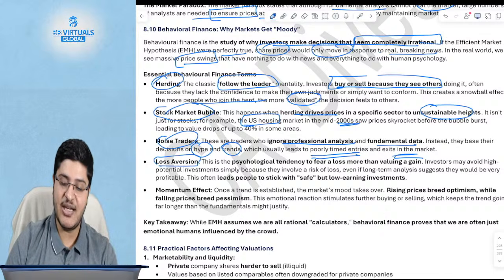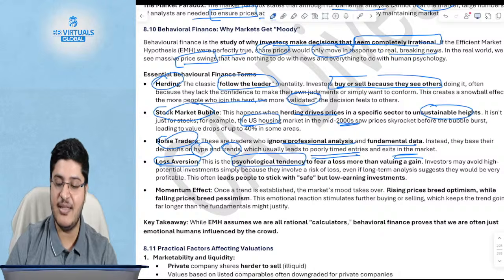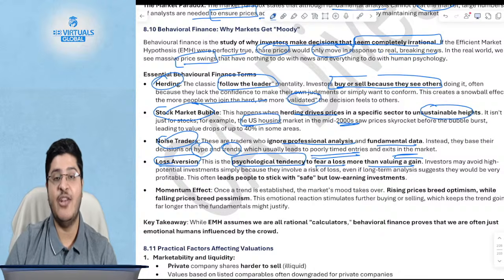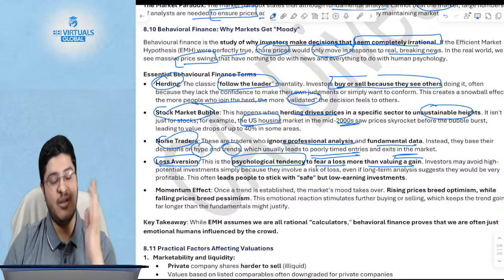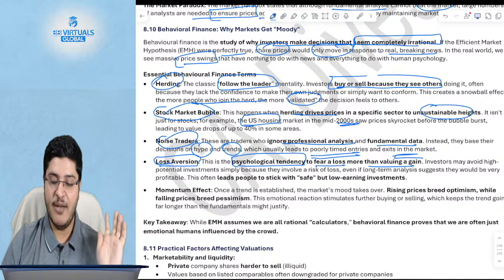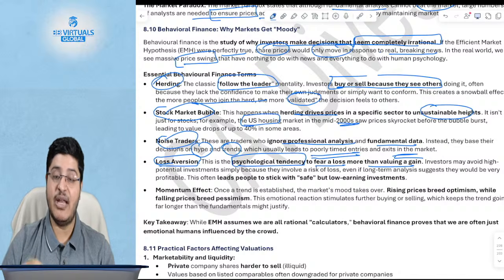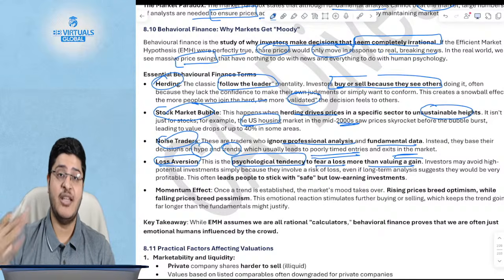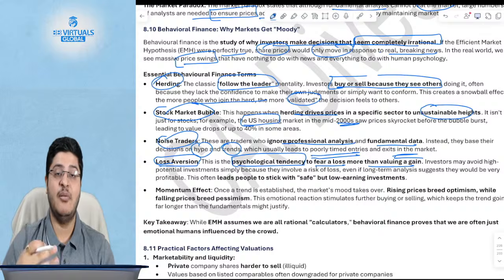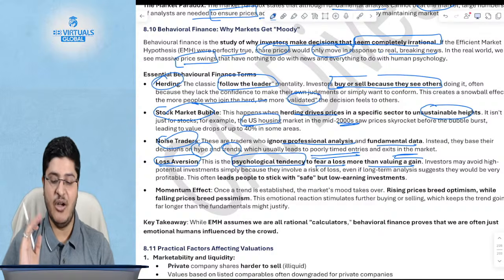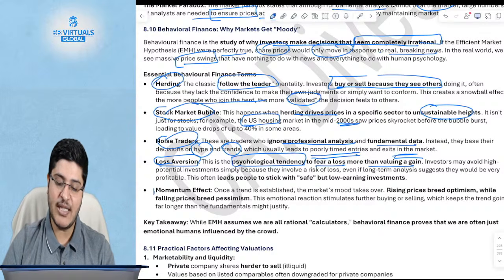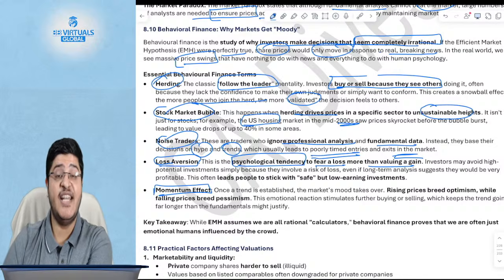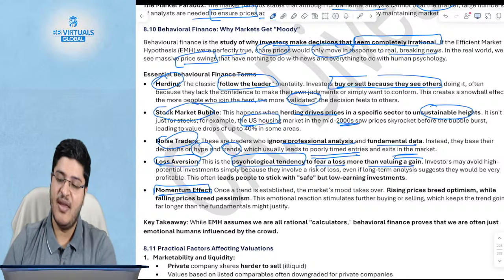There could be loss aversion, which is a psychological tendency to fear a loss more than valuing a gain. So you will say, I don't want to make a loss, much rather safe than sorry. I will sell, or I will invest in a low gain making company rather than a company where there's a chance of a bigger gain, but also a chance of a bigger loss.